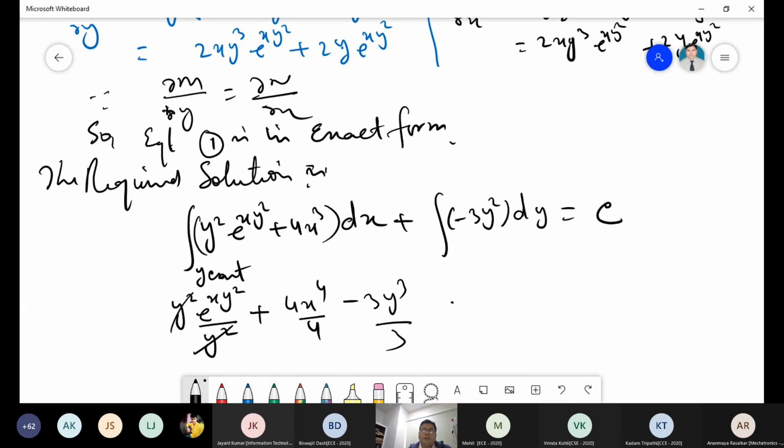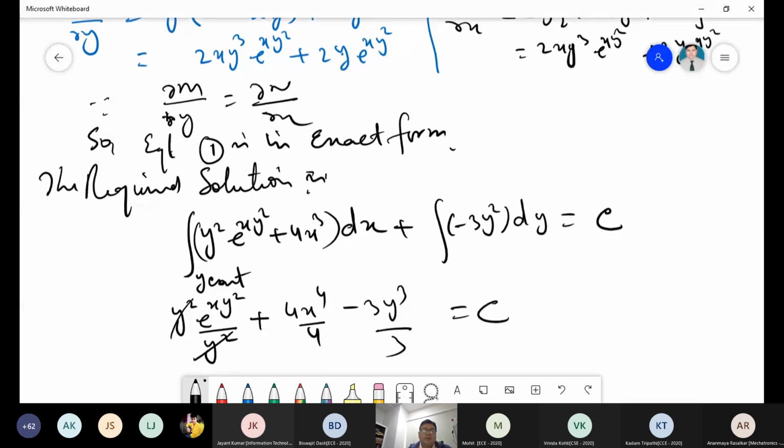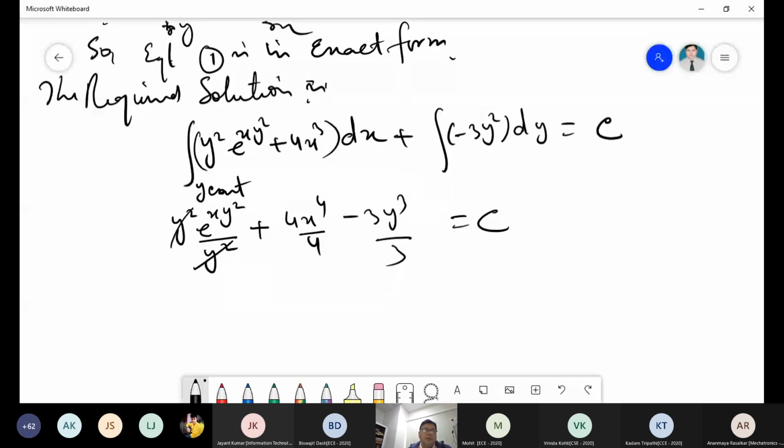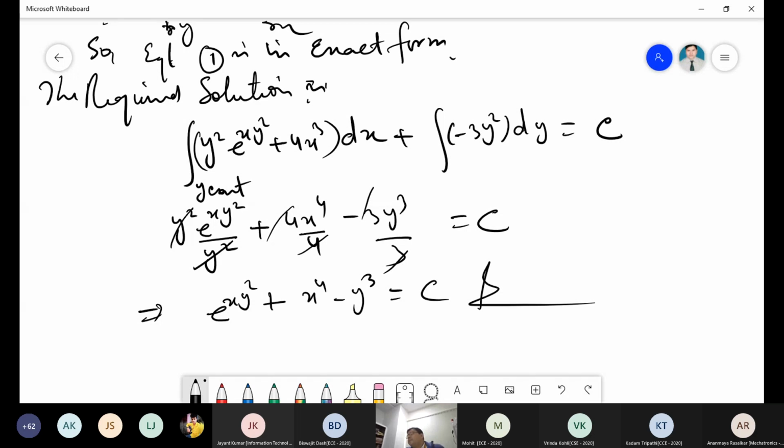The y square is going to cancel. So your answer is e to power xy square plus x to power 4 minus y cube equal to c. This is the answer. Is it correct? Got it?